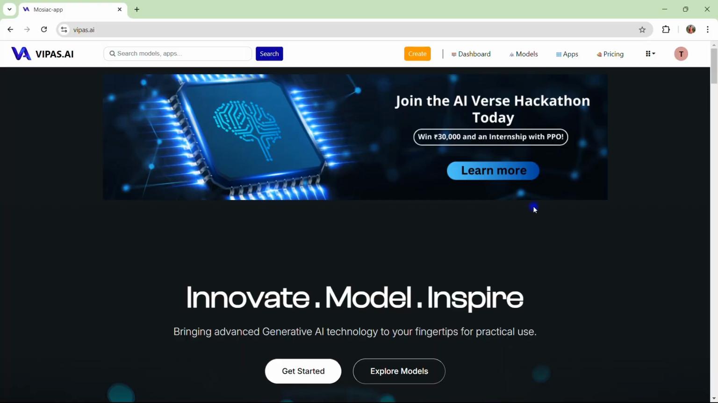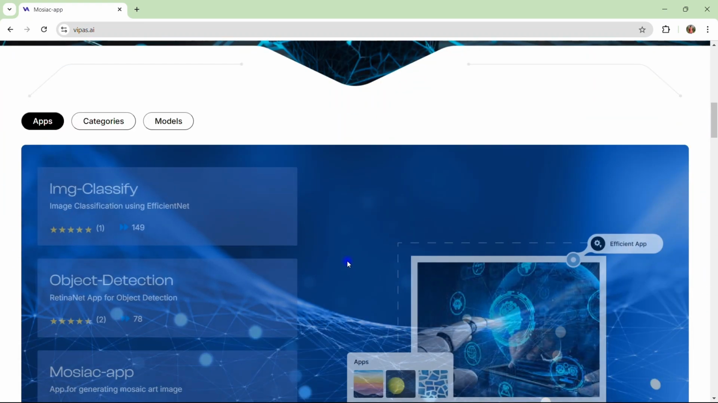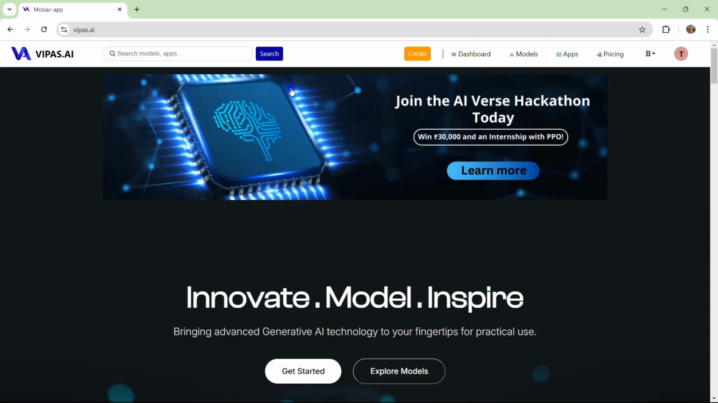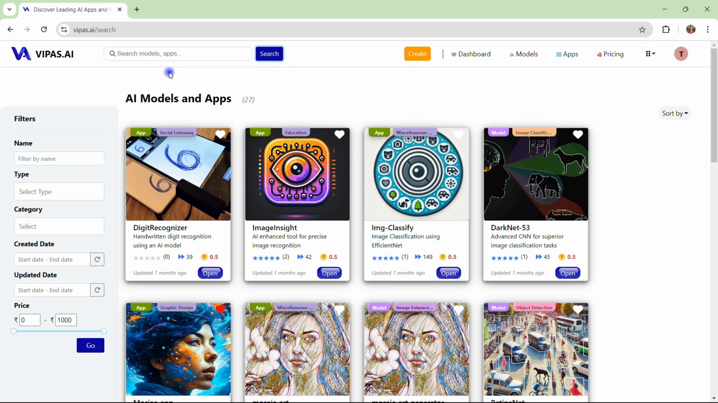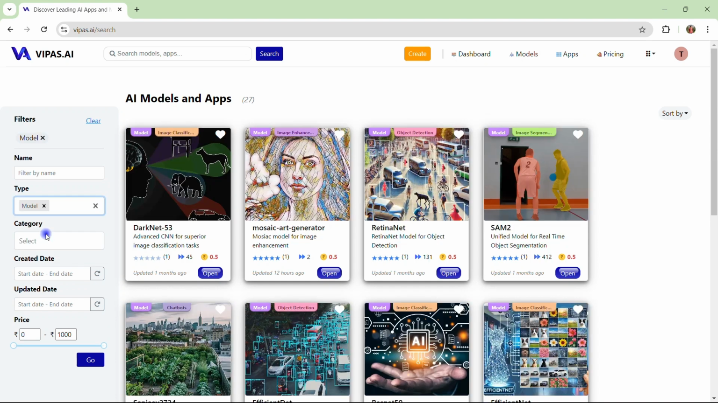Let me show you the portal overview, then we come back here. To go to the portal, you just need to type vipas.ai in your address bar and the portal will open. And this portal is designed in a very neat and clean way. You can see every section is self-explanatory. You can search for existing applications or models. You just click on search, and in the type you can filter it out. Either you want to search for applications, or if you want to search for models, you can quickly find them here.